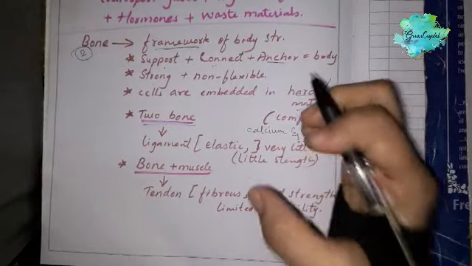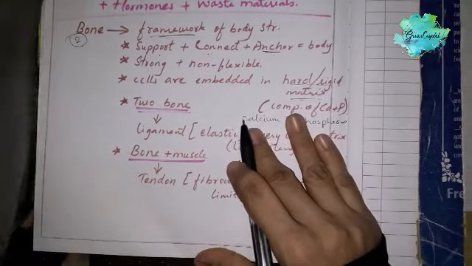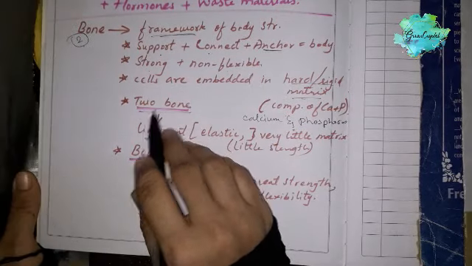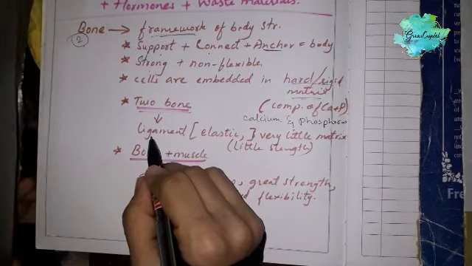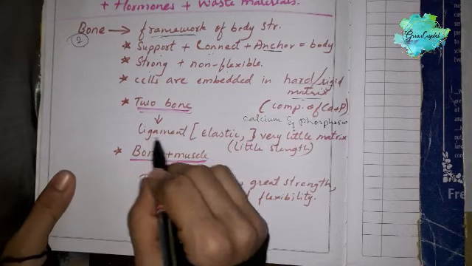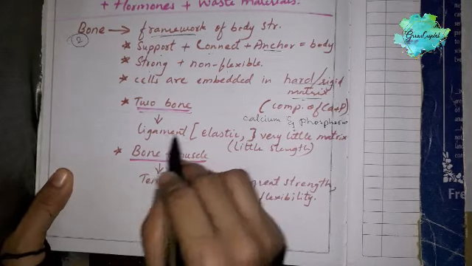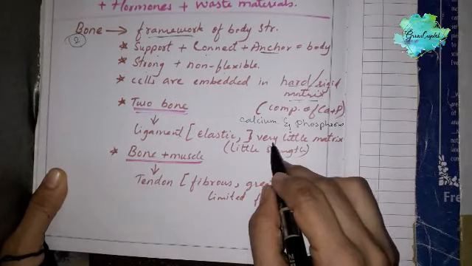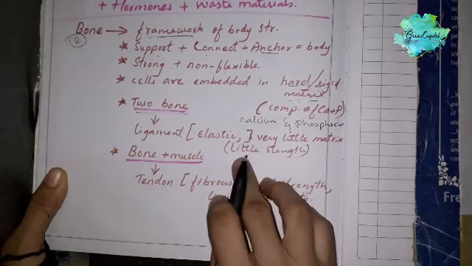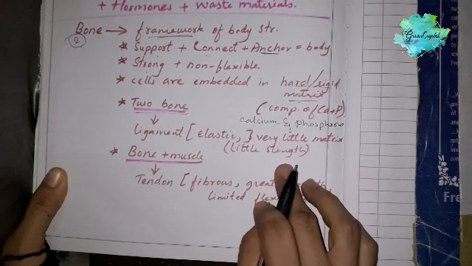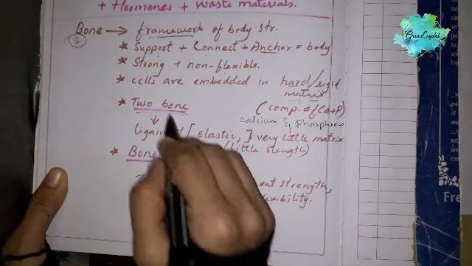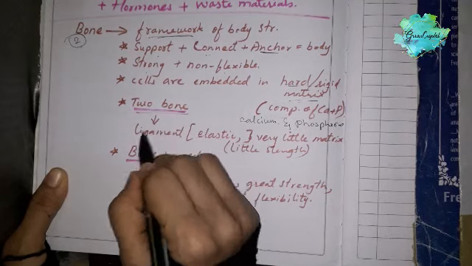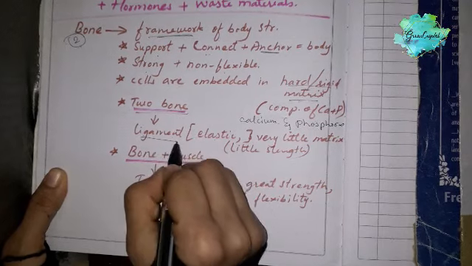It is very hard, very rigid, and when two bones have to be joined to each other, then the type differs here, that is called ligament. Ligament is elastic, it has elasticity in it, very little matrix will be found, and it has little strength. When two bones join each other, remember, two bones join each other, then what will be in between? It is ligament.